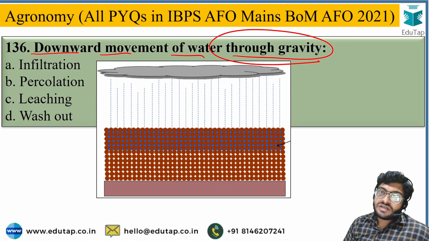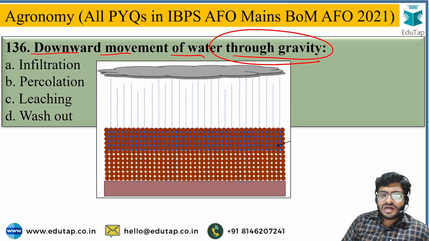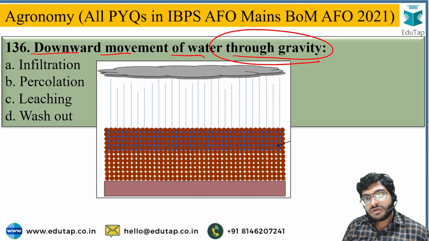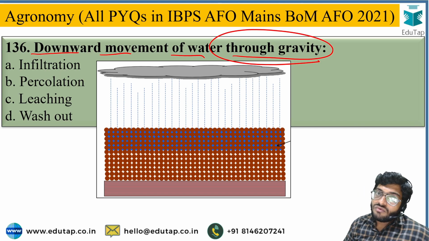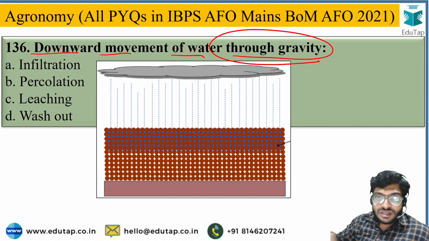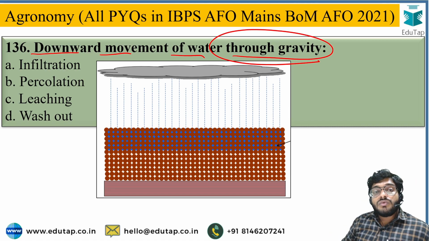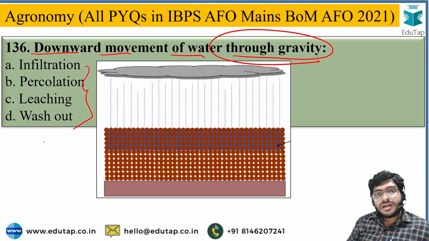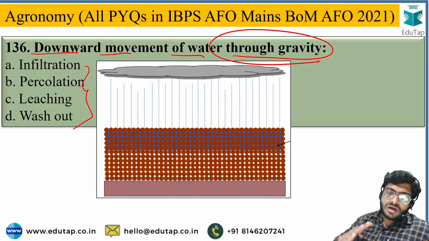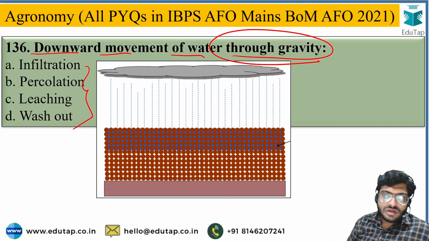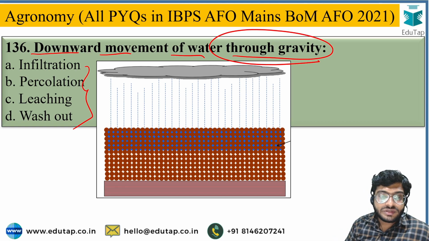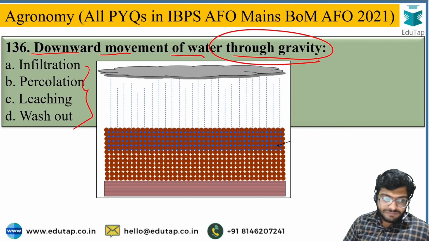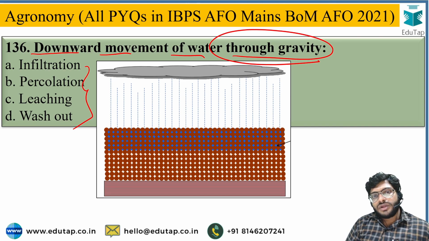Downward movement of water is only possible when the soil is saturated with water, and only then is movement of water towards gravity possible. So which term from the given options is used to indicate the downward movement of water through gravity? You have to text the answer in the comment section. Okay, so this is the last question of this video session.